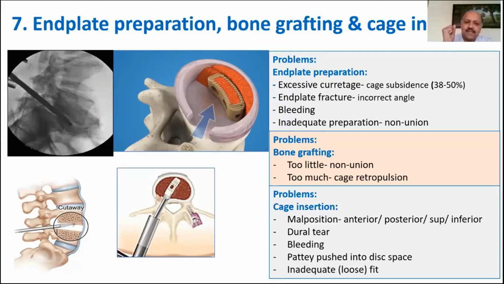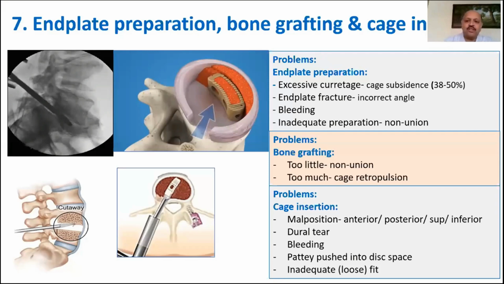The template should be such that when you insert the template and then try to pull it out, the entire spine gets pulled up. That means that you've got the right height of the disc, and that is the size of the cage that you should use. I typically use a 22 to 24 millimeter long cage. This cage is inserted into the anterior two-thirds of the vertebral body after the bone grafting.